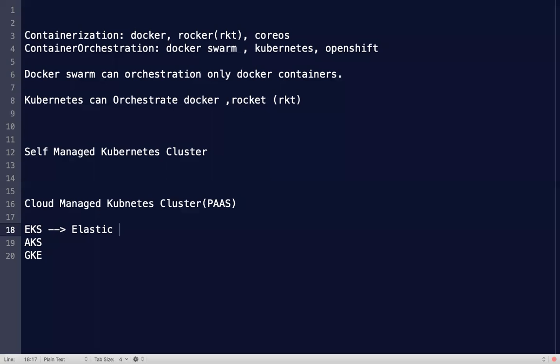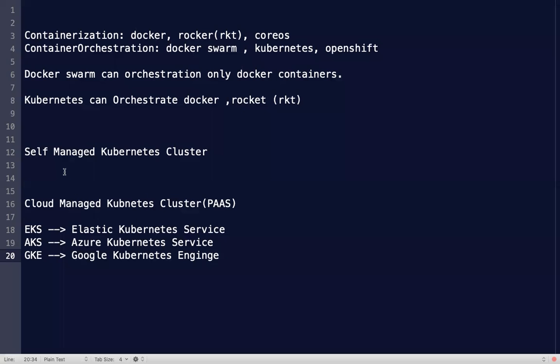Elastic Kubernetes service, Azure Kubernetes service, Google Kubernetes engine.